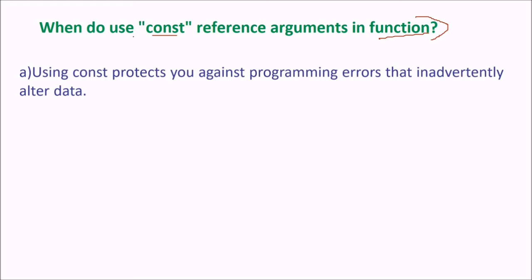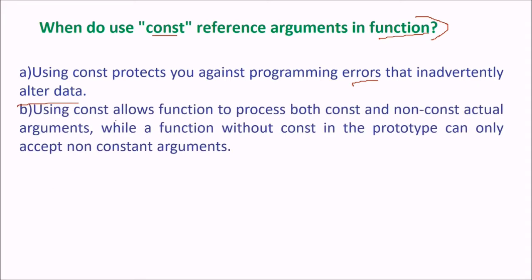First, using const protects you against programming errors that may inadvertently alter the data. Second, when you use const, that is, making it constant or unalterable, it allows the function to process both const and non-const actual arguments, while a function without const in the prototype can only accept a non-constant argument.